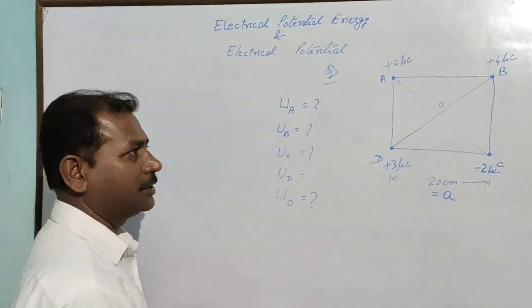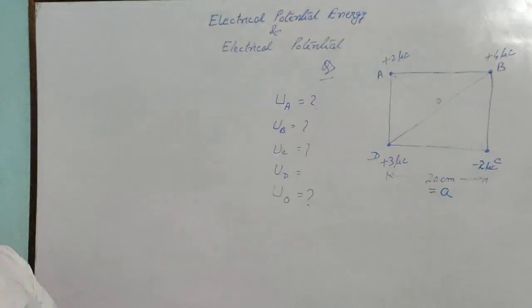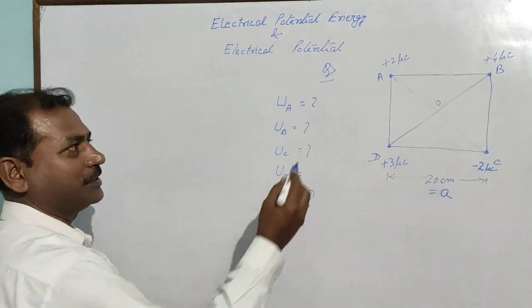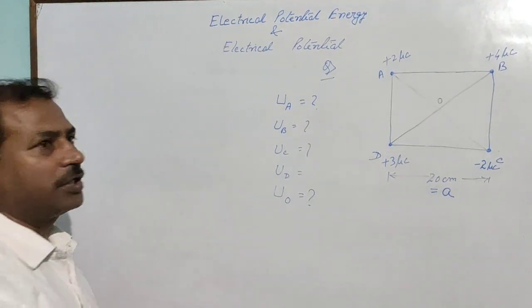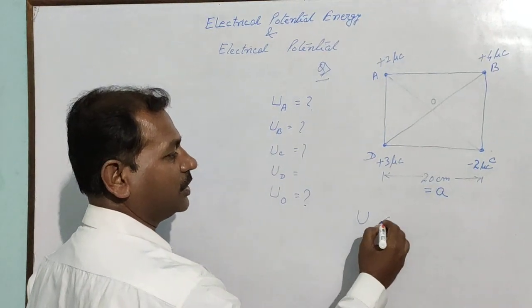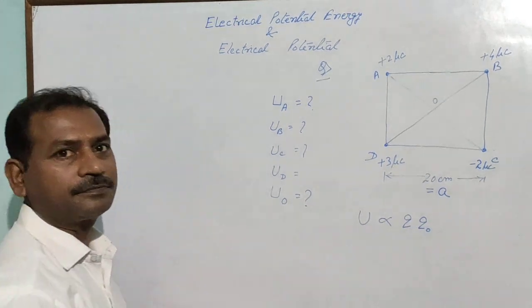But remember, the charge is not given at O. So try to understand first whether you will be able to find it or not. Potential energy requires both the charges. As you know from the formula, potential energy depends on source charge as well as test charge.